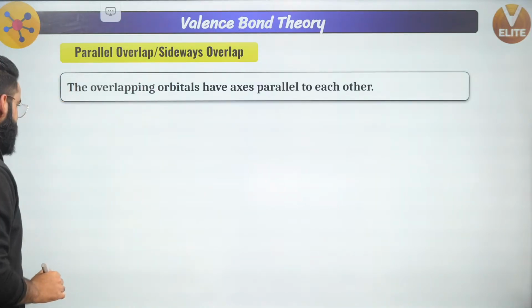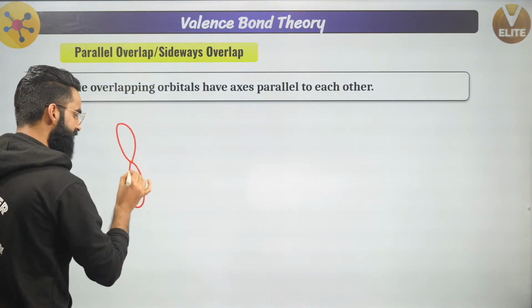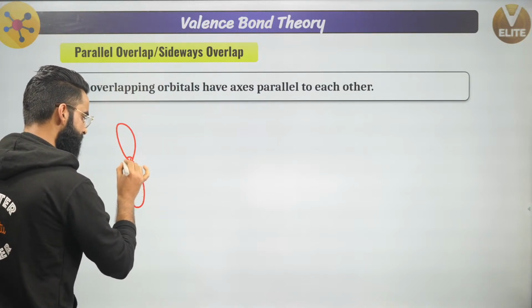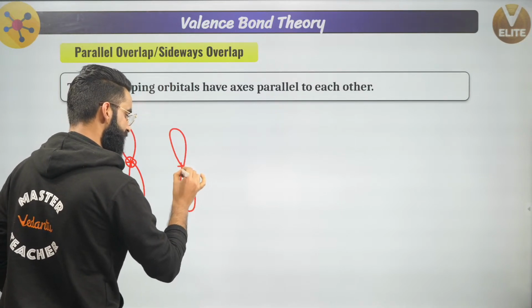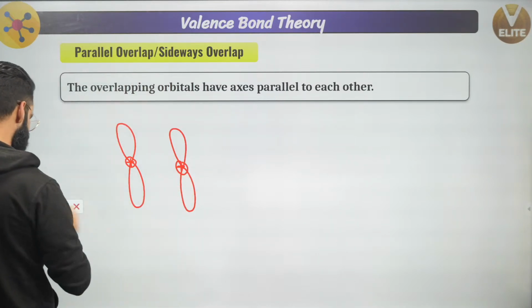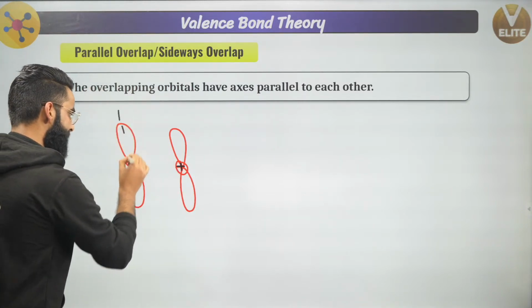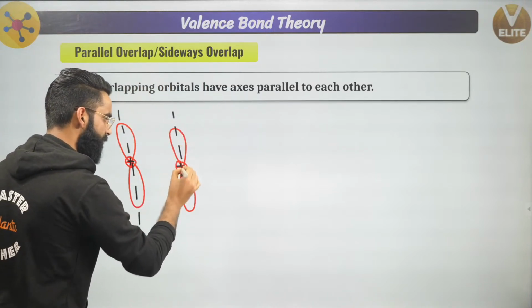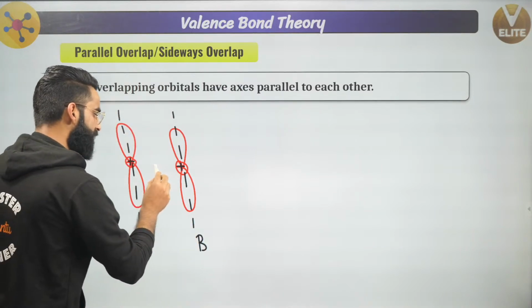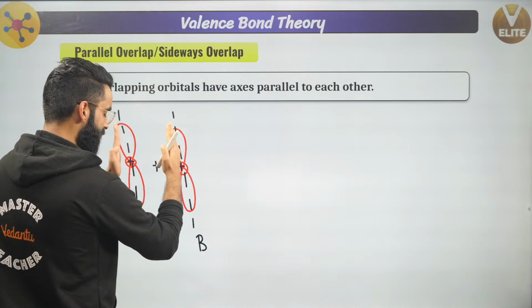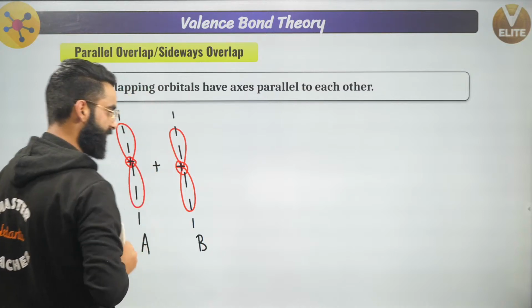Right here, let me give you the example. Let's say this is the p orbital of one atom and this is the nucleus of it. Yes, and let's assume this is the p orbital of one more atom and this is the nucleus of it. Now people, this is its axis. This is the axis of this p orbital. Let's assume this is the p orbital of atom A. Let's assume this is the p orbital of atom B. Now right here I can say their axes are parallel to each other, and whenever there is parallel overlapping, it always leads to the formation of pi bond.